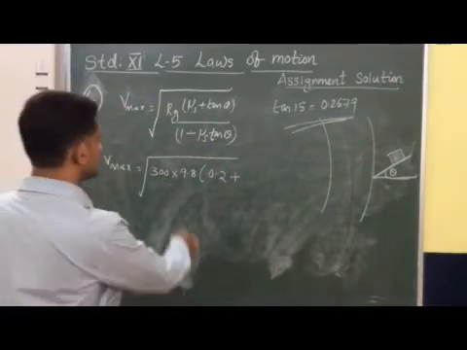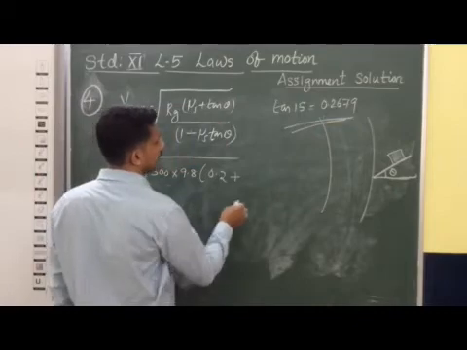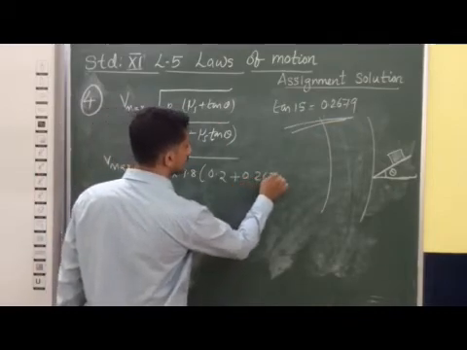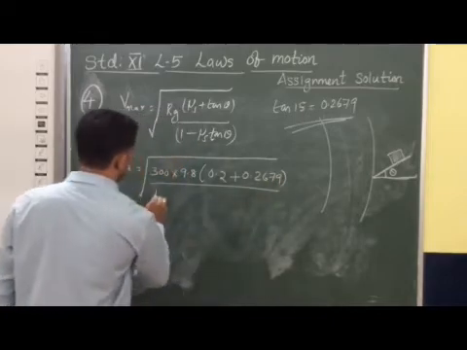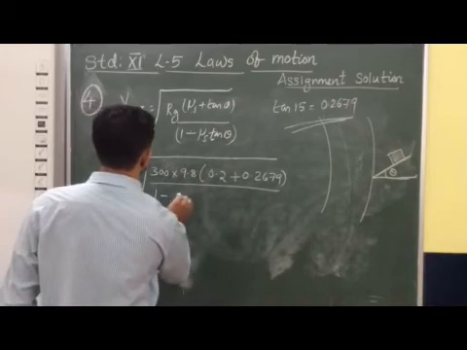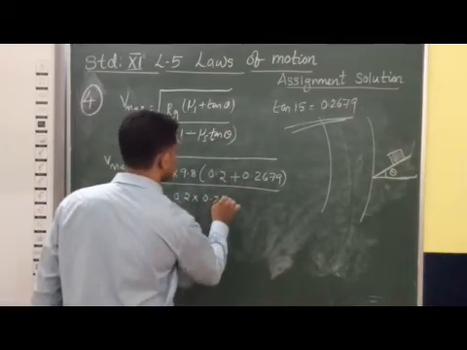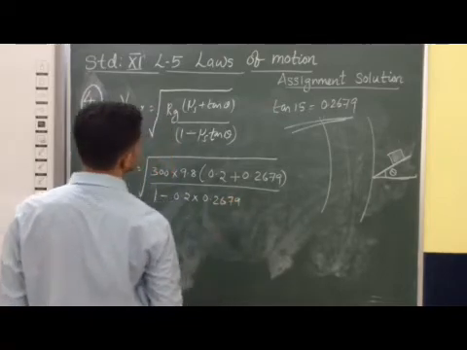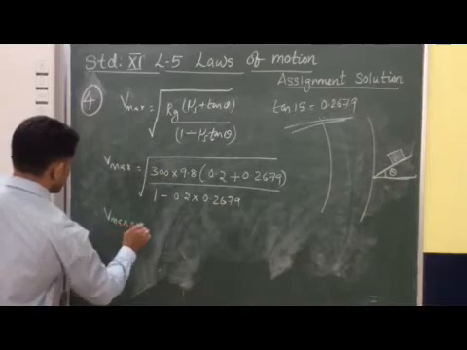So substituting here, μs plus tan 15, that means 0.2 plus 0.2679, divided by 1 minus μs tan theta, that means 0.2 into 0.2679. So we can simplify this.